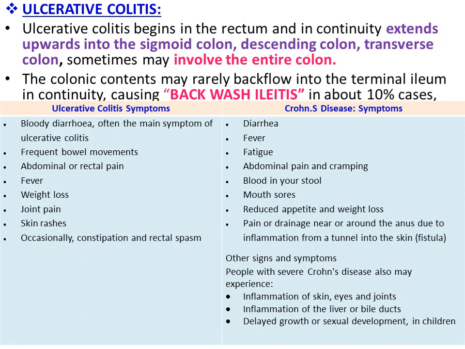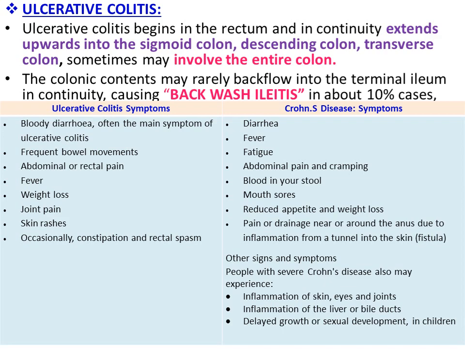Next, ulcerative colitis begins in the rectum and continuously extends upward into the sigmoid colon, descending colon, transverse colon, sometimes may involve the entire colon. Sometimes the entire colon is affected, but it spreads slowly, starting from the rectum.